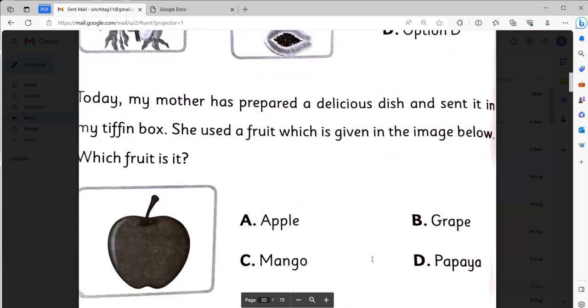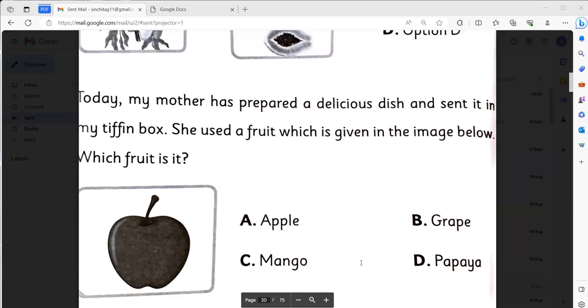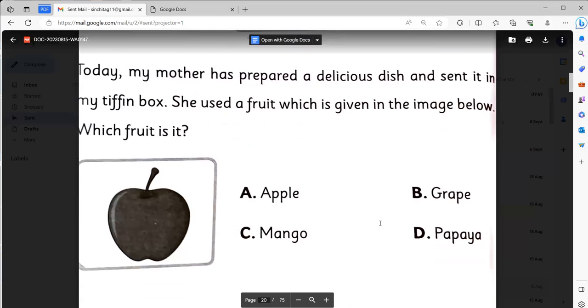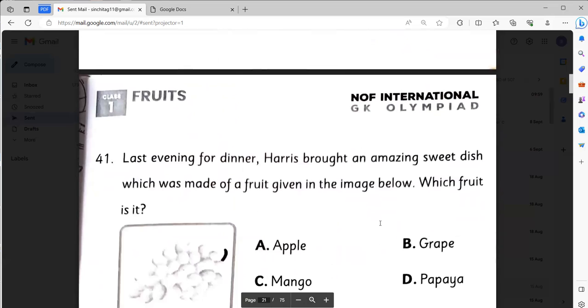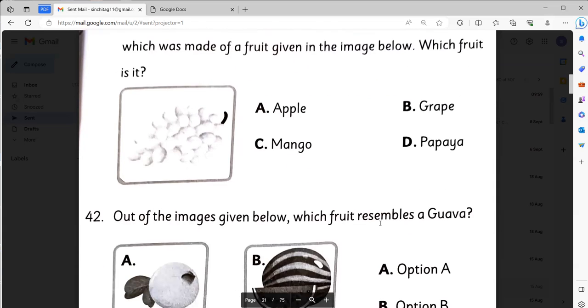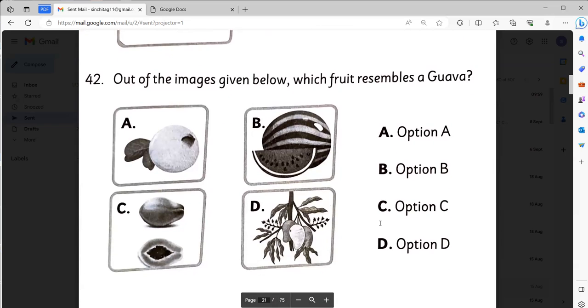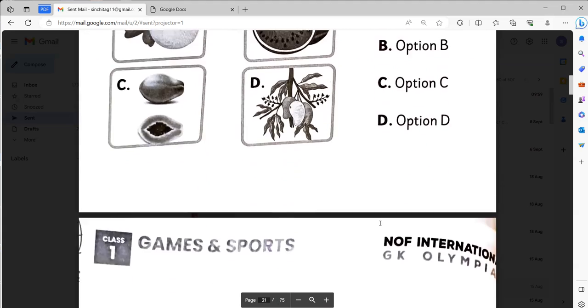Today my mother has prepared a delicious dish and sent it in my tiffin box. She used the fruit which is given in the image below. Which fruit it is? It is apple. Option number A. Last evening for dinner, Harish brought an amazing sweet dish which was made of a fruit given in the image below. Which fruit it is? It is grapes. Out of the images given below, which fruit resembles a guava? It will be option A.